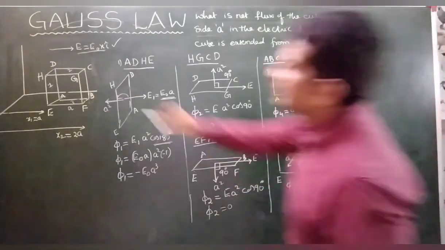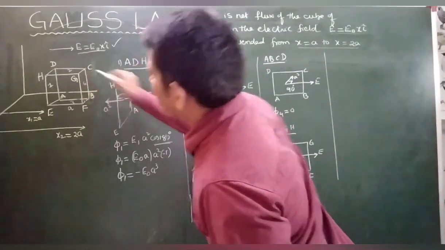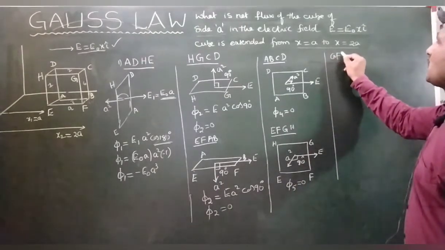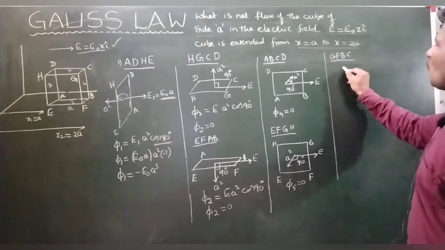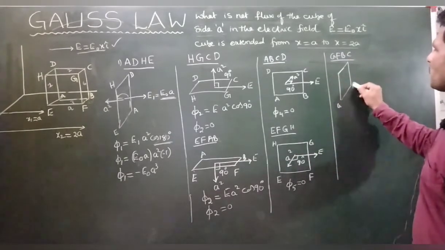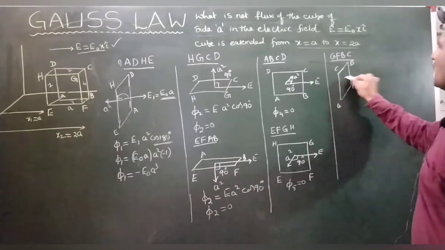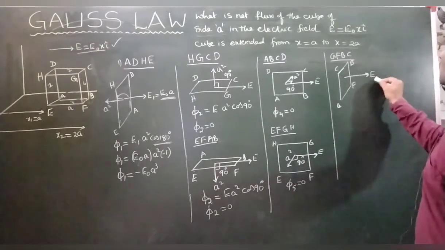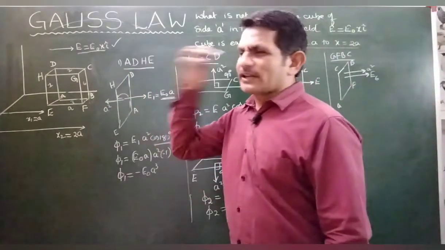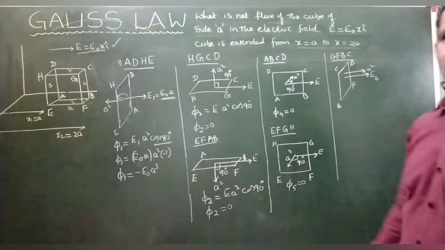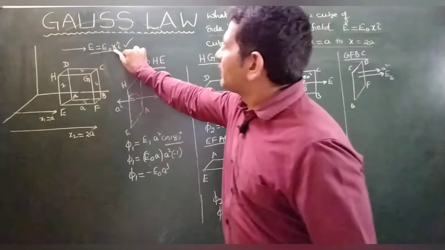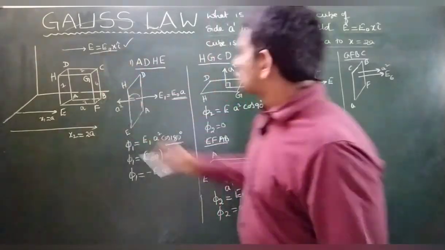This is the sixth plane, GFBC. Here the electric field is in this direction and the area vector in this direction. Why do I say electric field E6? Because here the electric field depends on x, and that x value is 2a.